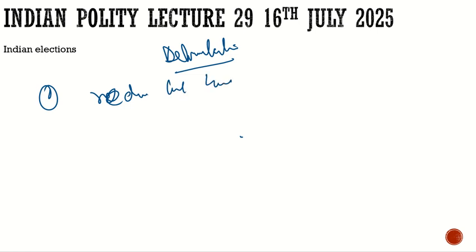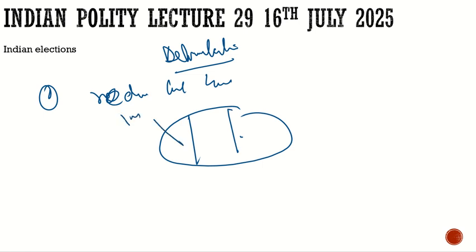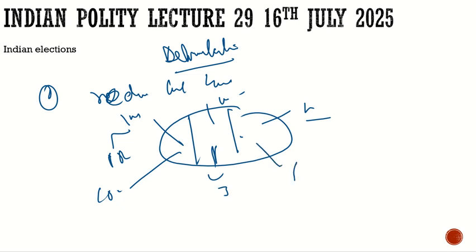For example, there is a state which has 3 constituencies. Every constituency with 1 million population will have one representative. Here also 1 million population, one representative, and again 1 million population, one representative. But eventually over time the population has increased, and let's suppose it has increased unevenly. In this constituency it has reached 10 million, in this one it is 3 million, and in this one it is 6 million. Now the total is 19 million. Now what did we do in the 2001 delimitation?